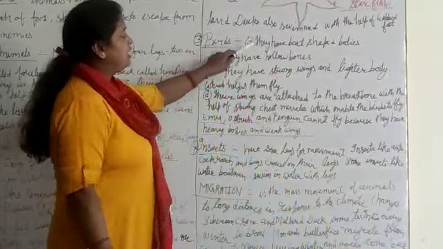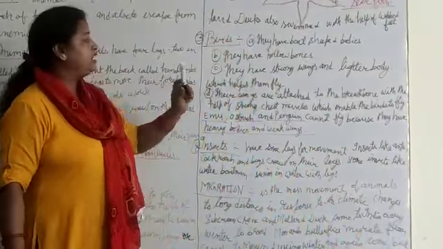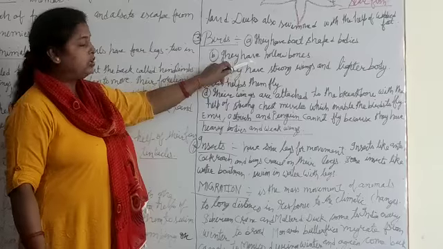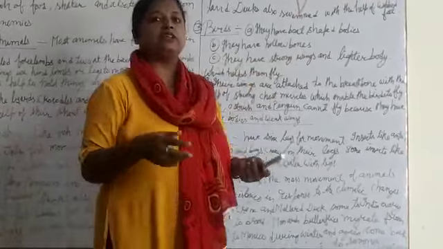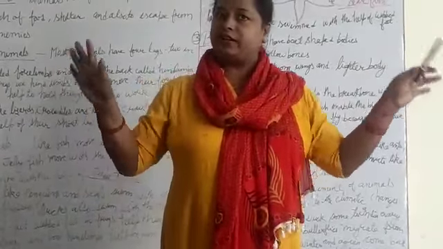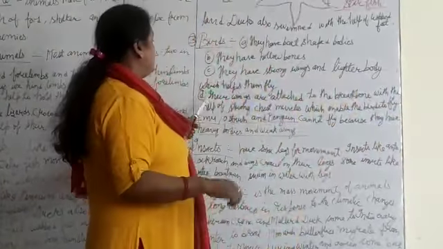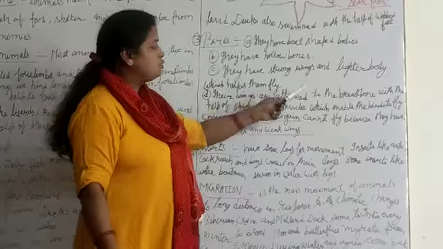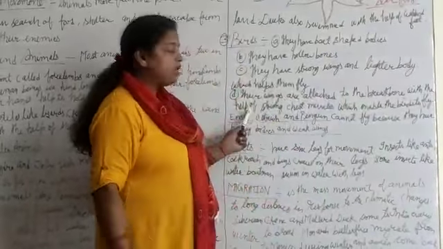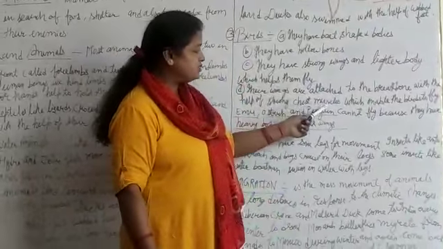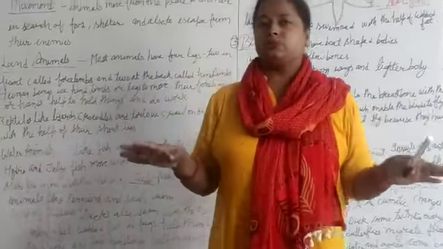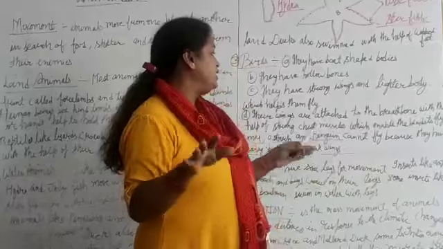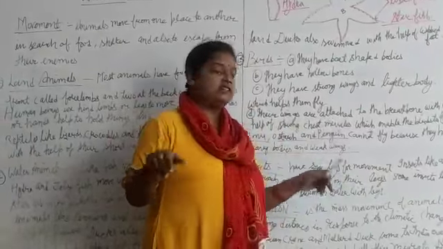Now next one, that is birds. Birds have boat-shaped bodies and hollow bones. Clear? They have strong wings and a lighter body. That means they can easily fly in the sky. Their wings are attached to the breastbone with the help of strong chest muscles, which enable the birds to fly in the sky.